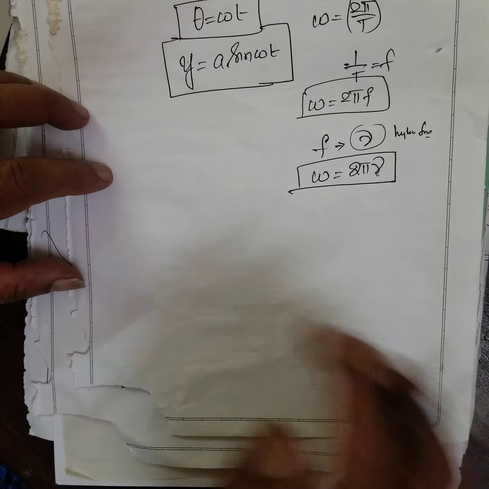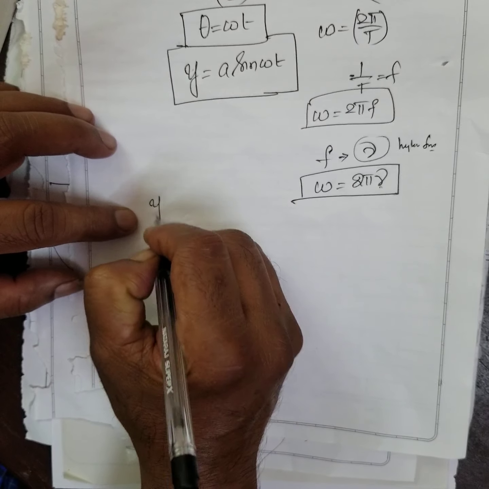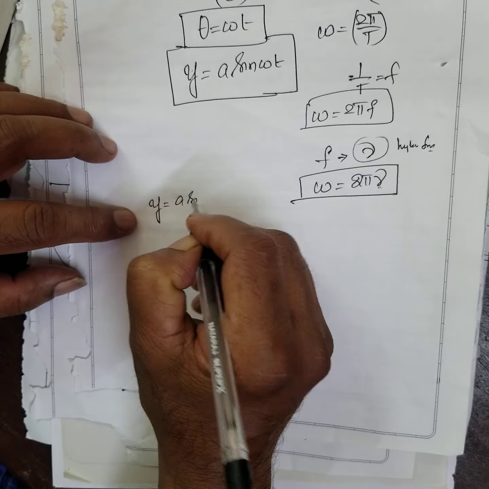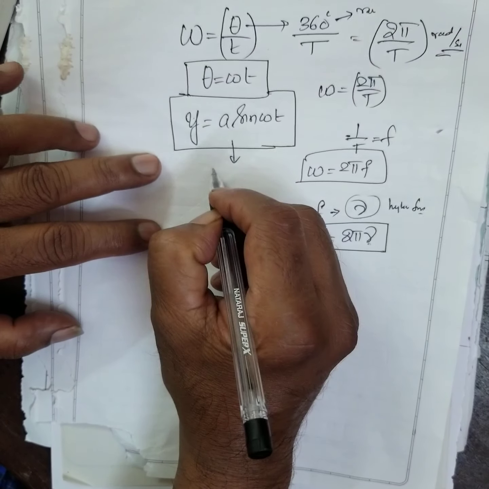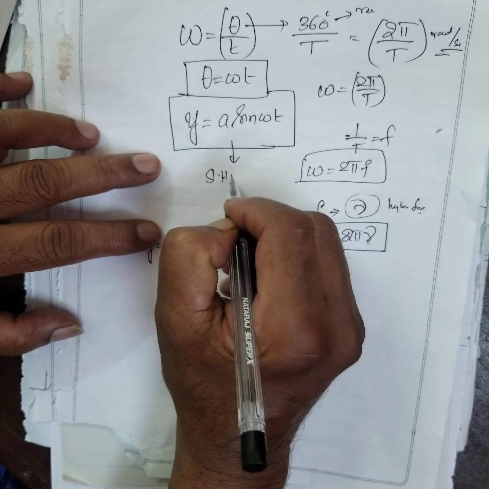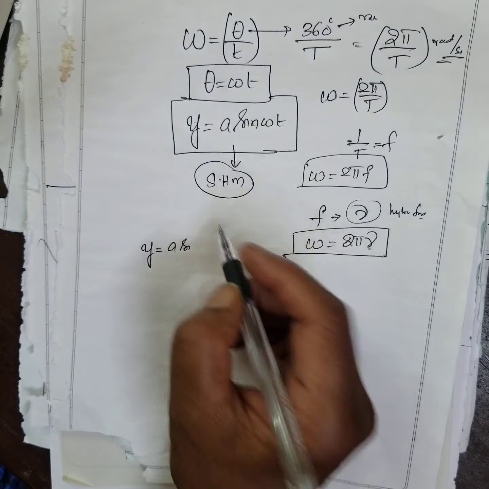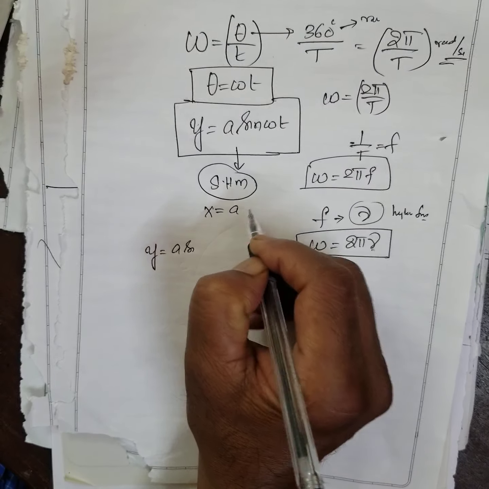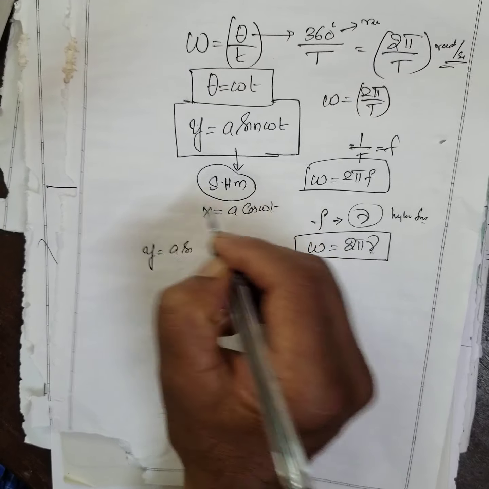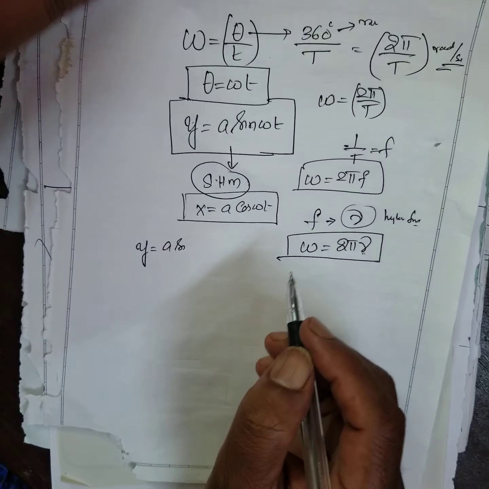Therefore, here a simple harmonic motion: y is equal to A sin omega t. This represents a simple harmonic motion. It is what wave? It should be a sine wave. Or even x is equal to a cos omega t. This is also a simple harmonic motion. What is the difference between these?